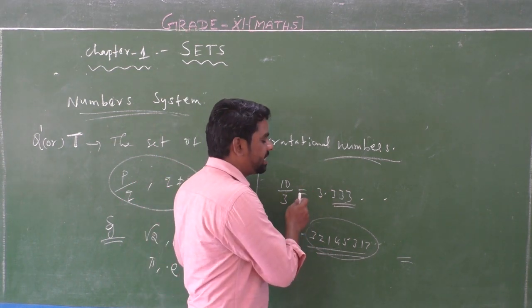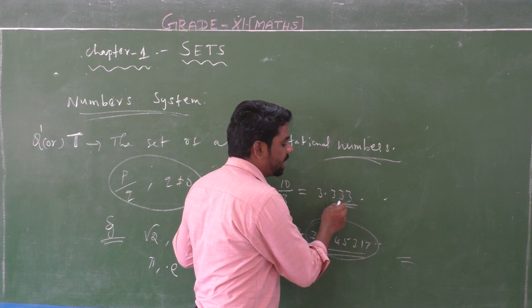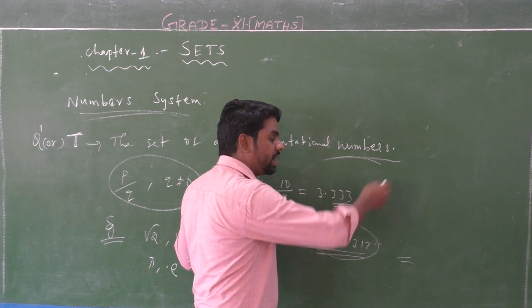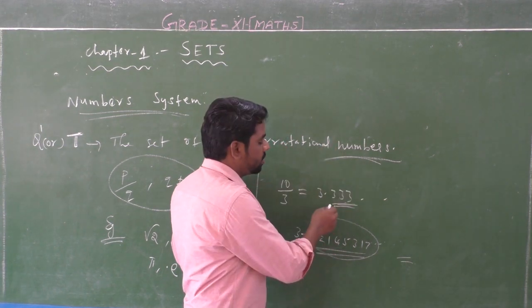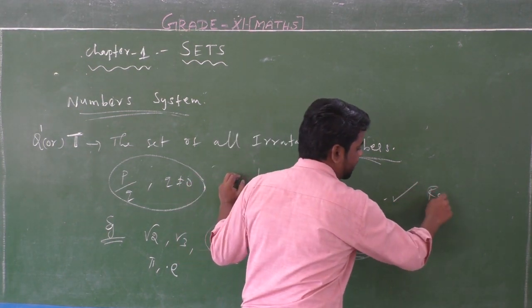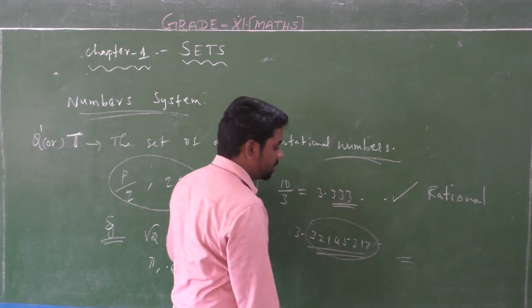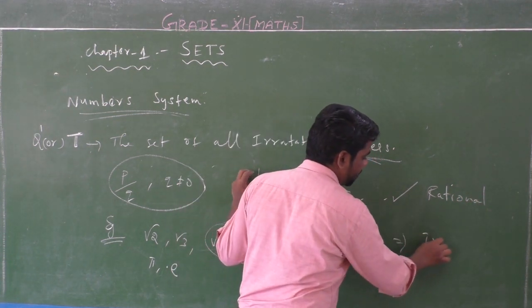But in the previous number, 10 by 3 equal to 3.3333 something, the digit 3 is repeated and goes on infinitely. So that number is a rational number. This other type of number is an irrational number.